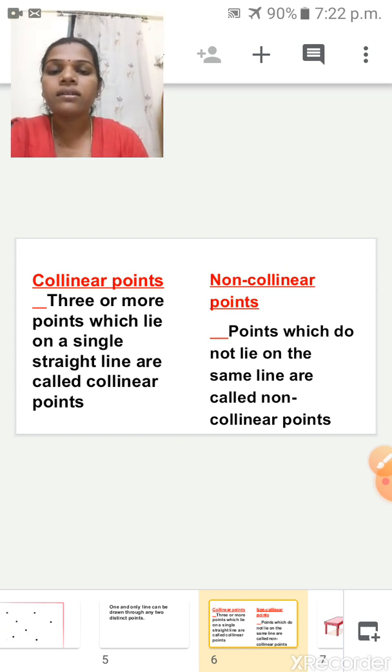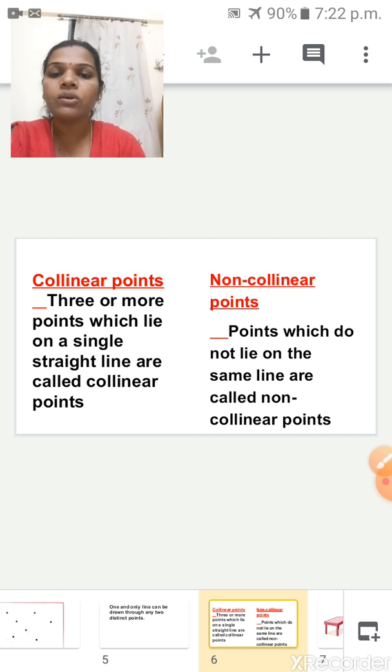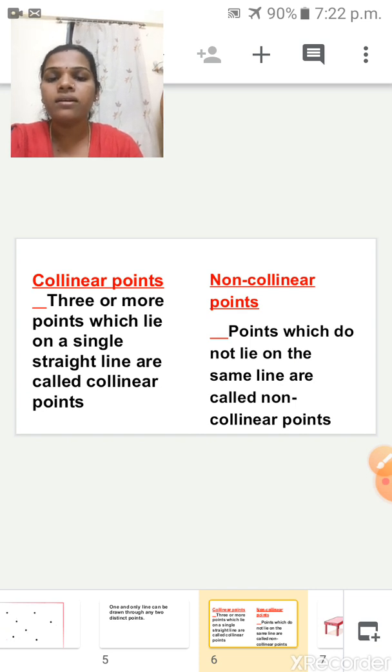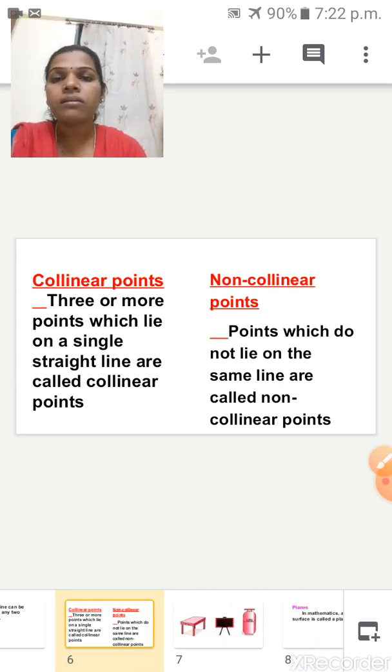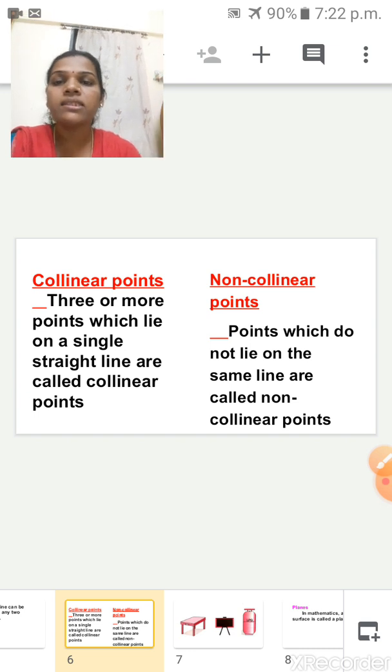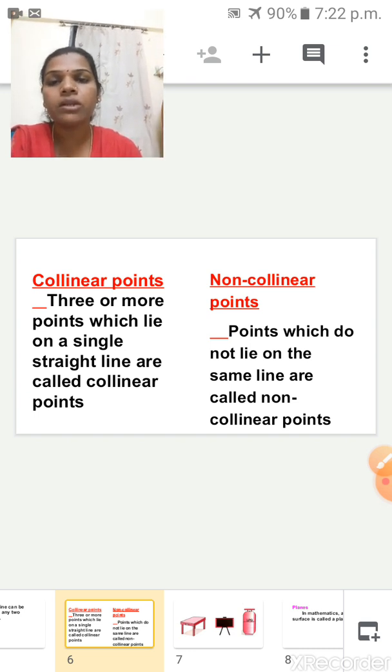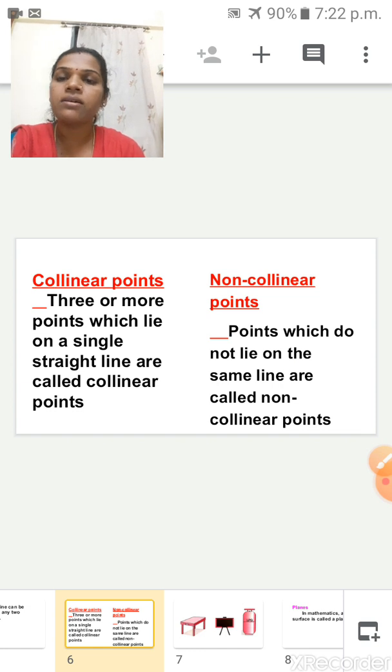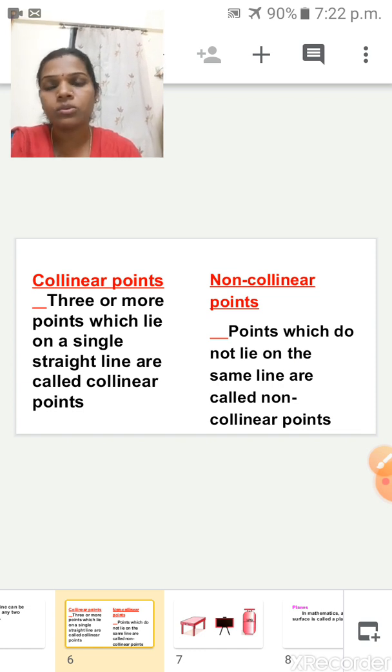If the points are here and there, points which do not lie on the same line, those are called non-collinear points. And next one is plane. The flat surface, in mathematics one particular word is there, that is called a plane. I have given examples of objects with flat surfaces and objects with curved surfaces also.